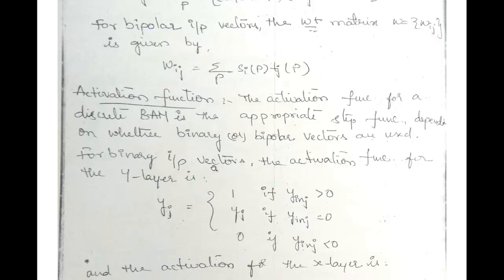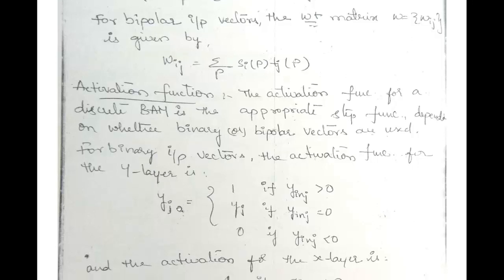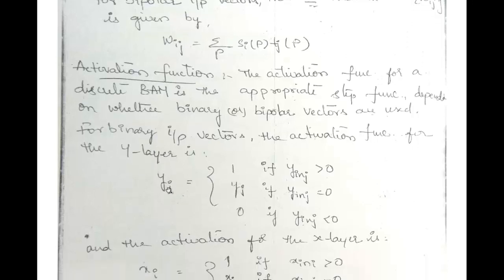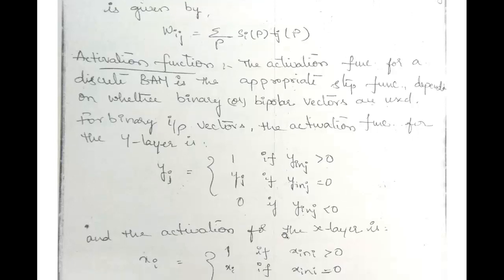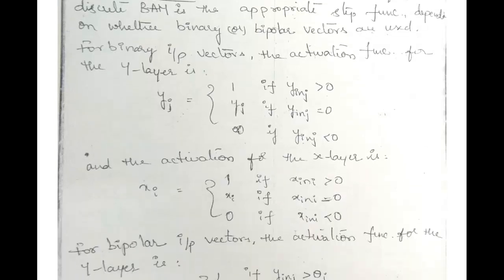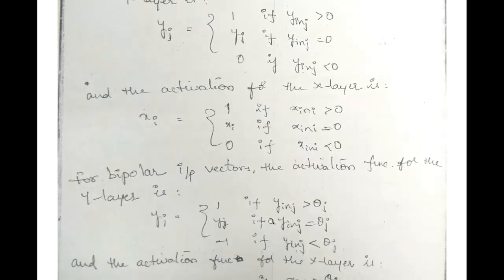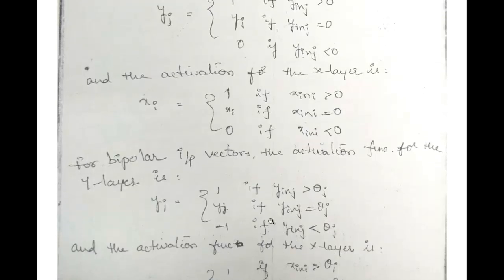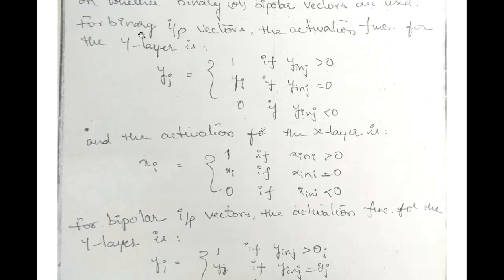For the binary input vector, the activation function for the Y layer, that is the output layer, is given by this: yj is equal to 1 if the net input is greater than 0, yj is unchanged if it is equal to 0, and 0 if it is less than 0. This is for the output layer, and for the input layer you have xi defined the same way with respect to x. So these were for the binary case.